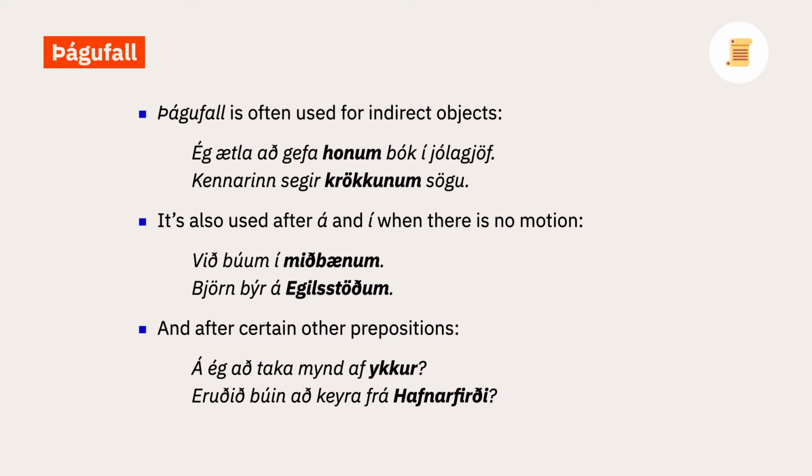The dative also indicates the location of something when used with the prepositions á and í. If used with a verb that doesn't imply a motion, then the noun or phrase following the preposition will be in the dative. For example, við búum í miðbænum. We live in the centre of town. Björn býr á Egilsstöðum. Björn lives in Egilsstaðir.